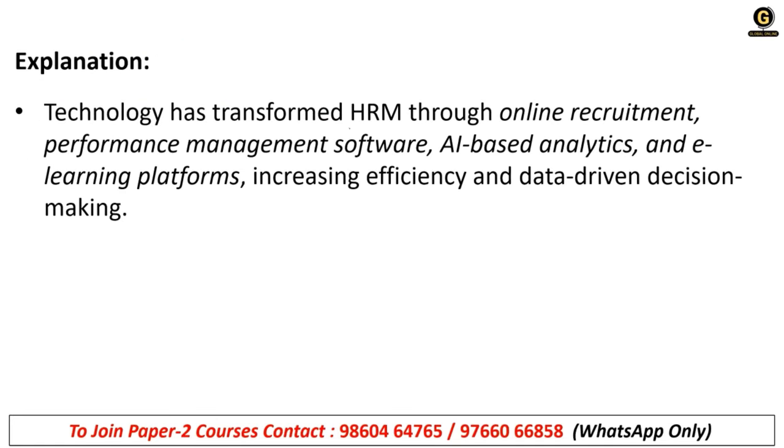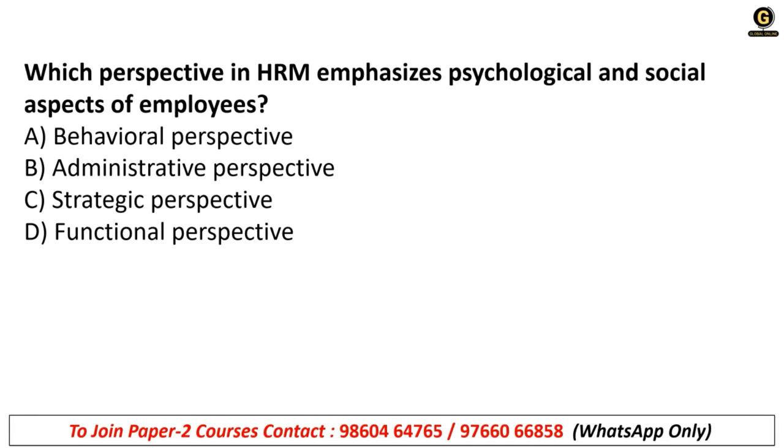Technology has transformed HRM through online recruitment, performance management software, AI-based analytics, and e-learning platforms, increasing efficiency and data-driven decision making. Which perspective in HRM emphasizes psychological and social aspects of employees? A. Behavioral perspective, B. Administrative perspective, C. Strategic perspective, and D. Functional perspective.